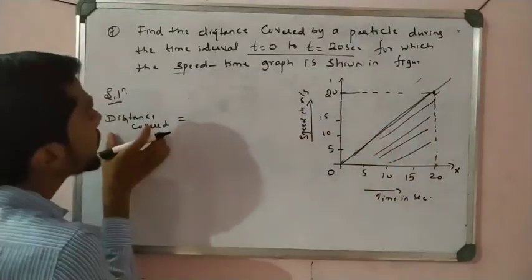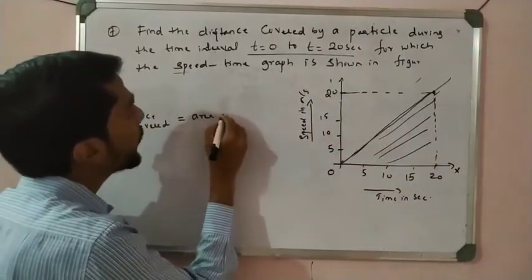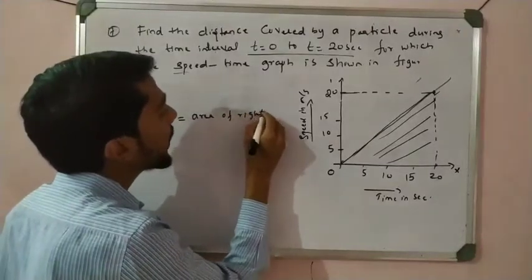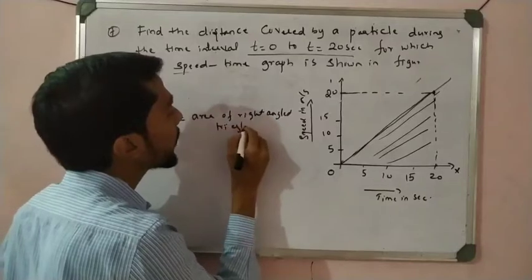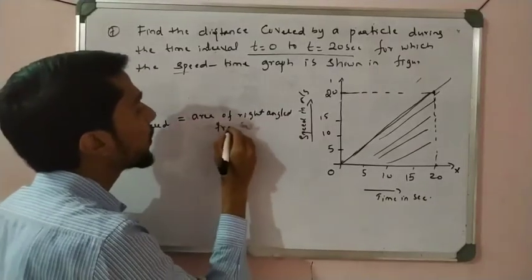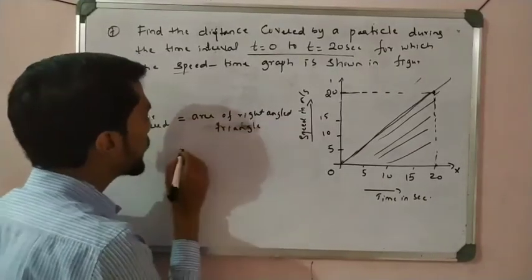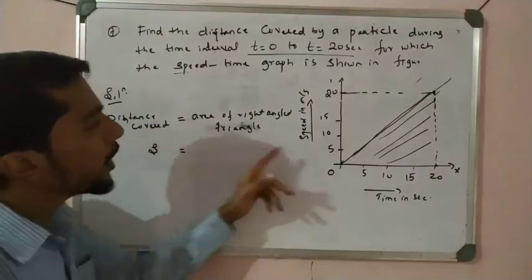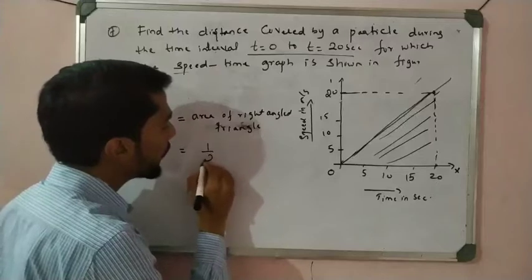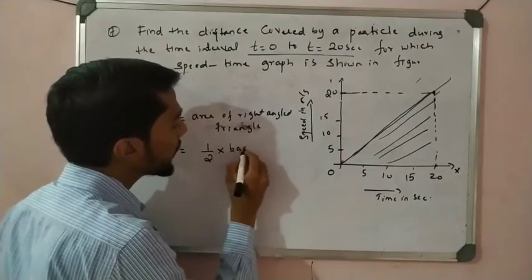The distance covered is the area of a right-angled triangle. We know that distance traveled S is equal to half into base into height.